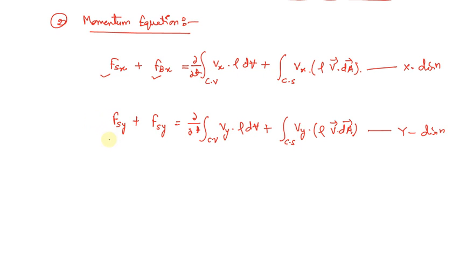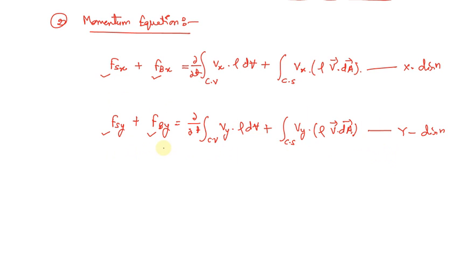Now similarly we have mentioned the surface forces and the body forces. Here the body force is Fby, and similarly that will be equal to del upon del t control volume Vy, the velocity in the y direction, dot rho into dV, plus integration control surface velocity in the y direction dot density into the velocity component in the particular direction into the area vector. So this particular term will be valid for the y direction.